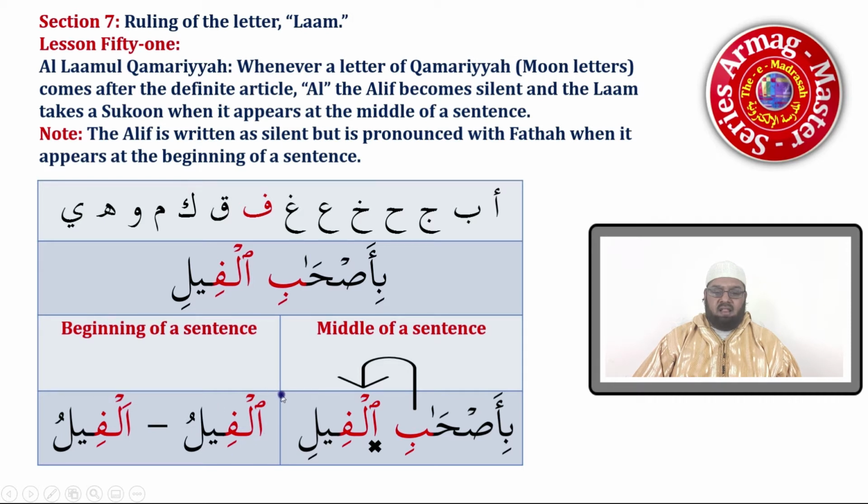It will be written this way: the alif with a little sword on top, and it has no vowel. But because it comes at the beginning of a sentence, we will have to apply fatha above it, like over here. So it becomes al-filu. The word by itself is al-filu.